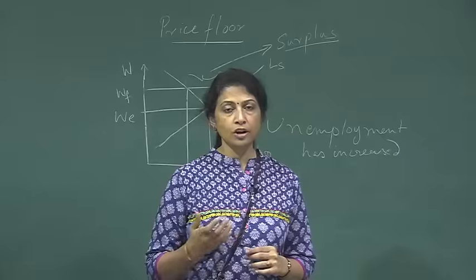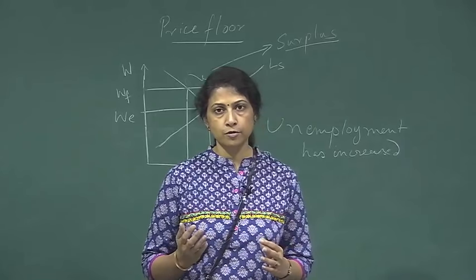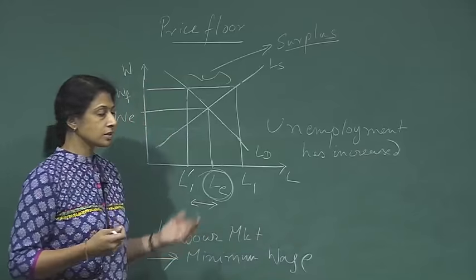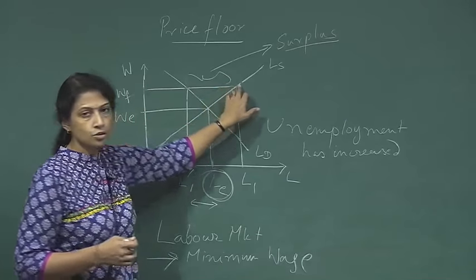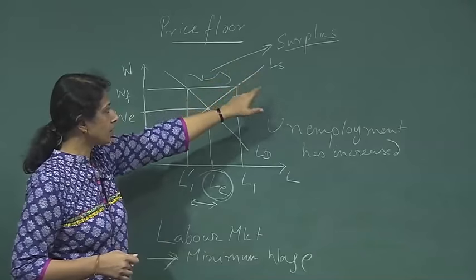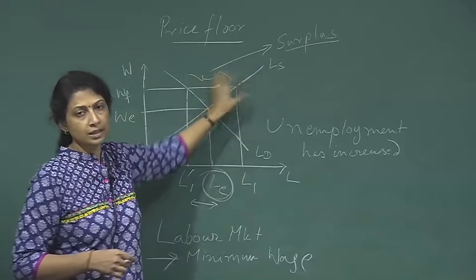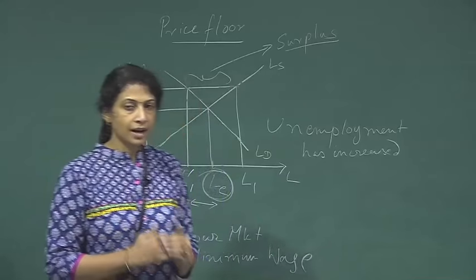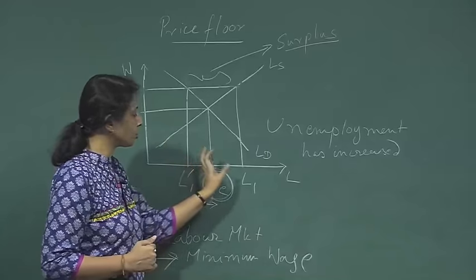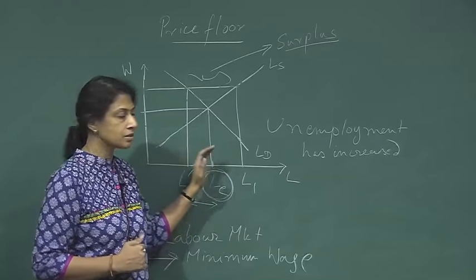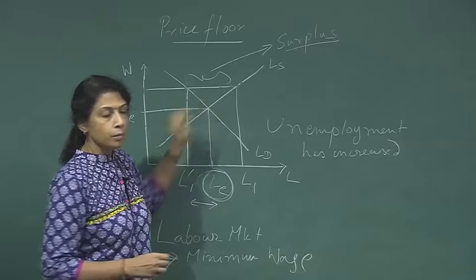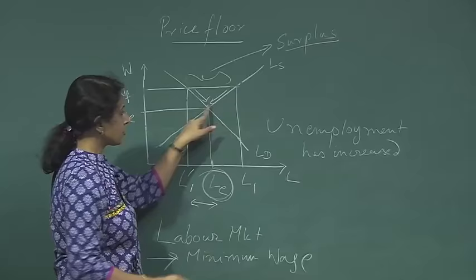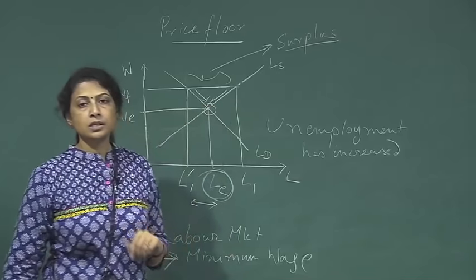Now we saw in the last class that if the market is left to itself, and if, due to whatever reason, the supply is too much, what happens? If there is a surplus, the suppliers know that to sell this product we have to reduce the price. So they start reducing the price, and as they reduce the price, more and more buyers get interested, they enter the market and they start buying. So prices basically go down till they reach the equilibrium.